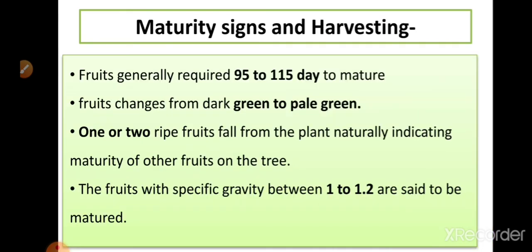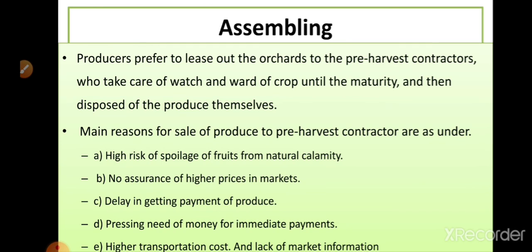Then some maturity signs and symbols that tell when we should harvest the mango crop. Then assembling. In assembling, the pre-harvest contractors are majorly dominant, because it requires high capital and farmers do not have the capacity to bear the risk.